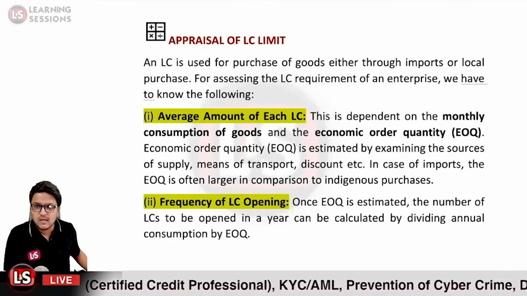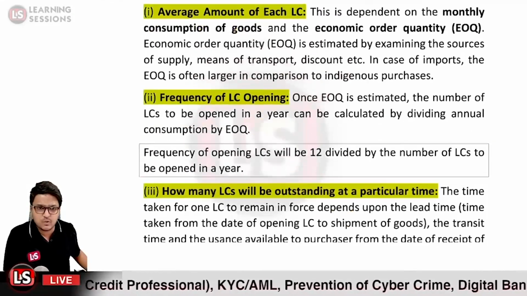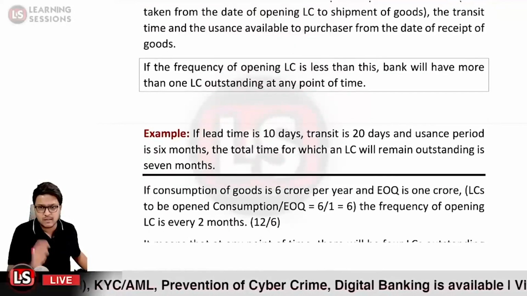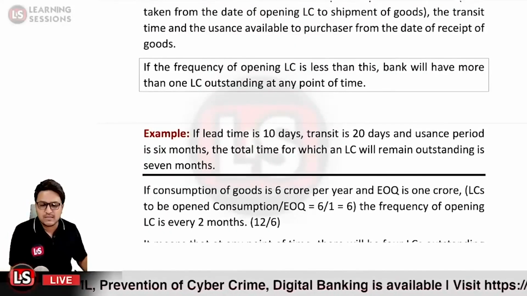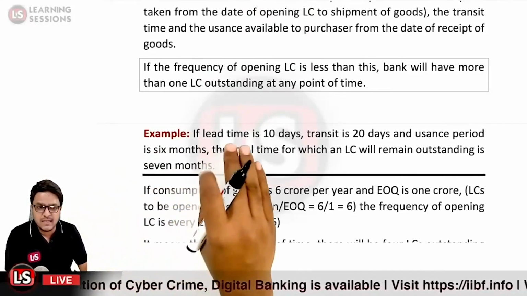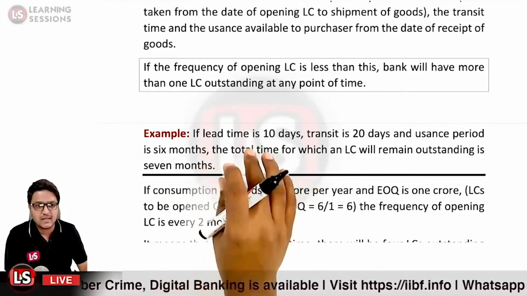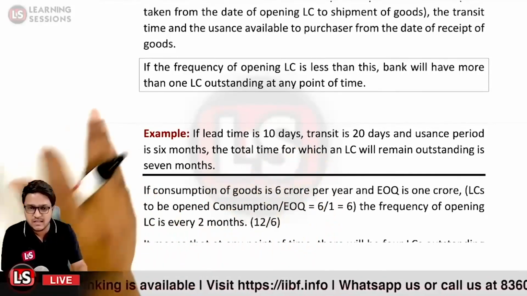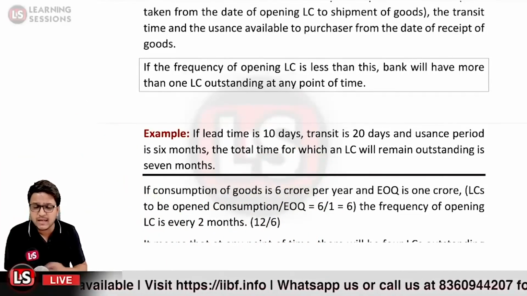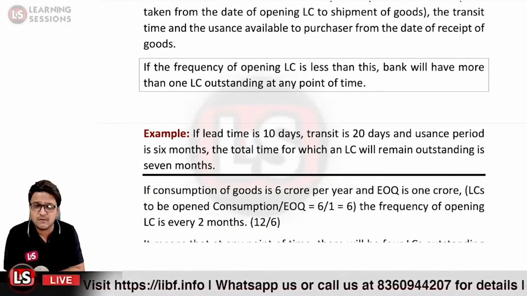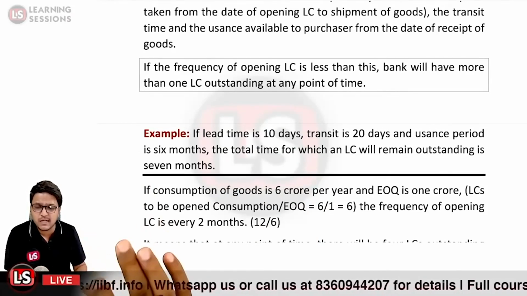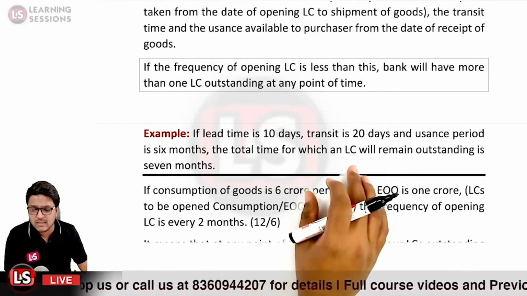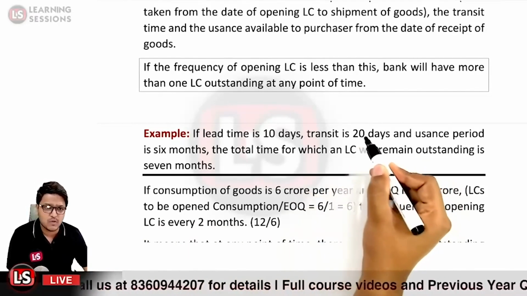So let us take an example straight away so that you can understand it very well. Then we'll be coming back to the theory part again. Okay, so let us take the case that there is a lead time of 10 days, a transit period of 20 days, and a usance period of 6 months. So lead time is basically the time that you are dealing with the bank and it goes to the beneficiary who accepts it. So that is related to the lead time, and the transit time, the NTP, is given to be 20 days over here. Now what is NTP?